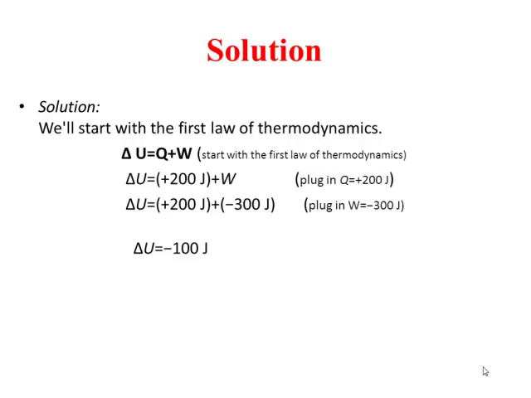We'll start with the first law of thermodynamics, that is delta U is equal to Q plus W. Then delta U is equal to Q plus 200, and W we would write as it is. And now we would add the value of W, minus 300 joules. So here delta U, change in internal energy, would be minus 100 joules.